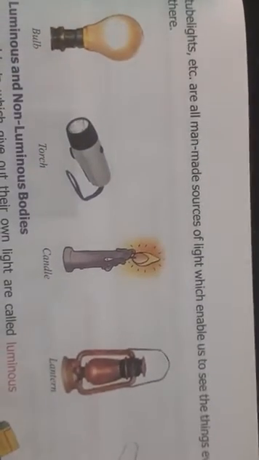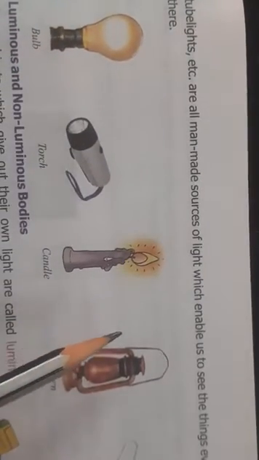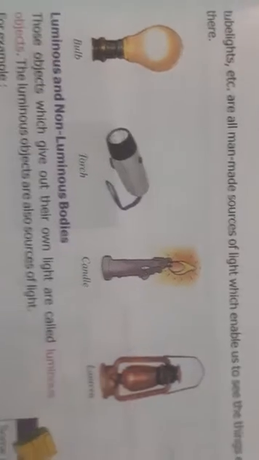Then we come to the man-made sources or the artificial sources of light. The artificial sources of light have been made by man. That is why they are called man-made sources of light. For example, candles, lamps, earthen lamps. Earthen lamps are diya. Lanterns, gas lamps, electric bulbs, fluorescent tubes, torches, all these tube lights, they all are man-made. So that is why they are artificial sources of light.